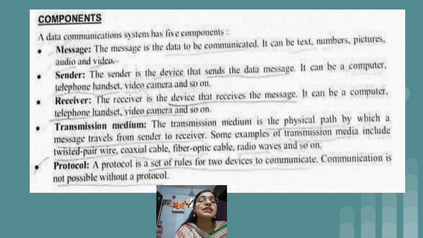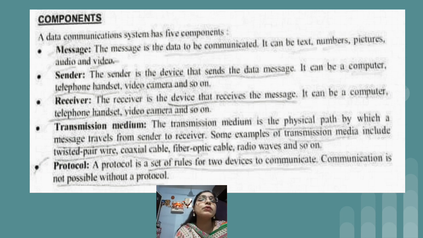Sender is a device which sends the message. It can be any computer, telephone handset, video camera and so on. Then the third component is receiver. Receiver is the device that receives the message. It can be a computer, telephone headset, video camera and so on.